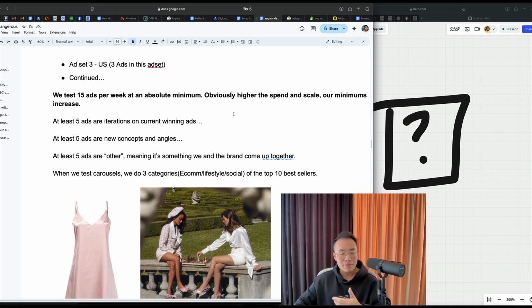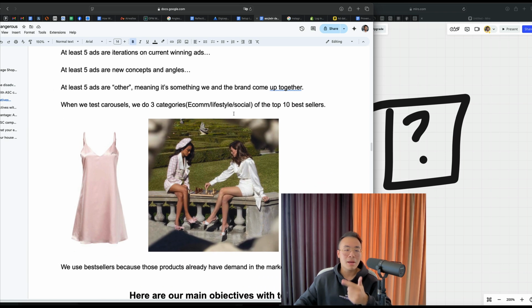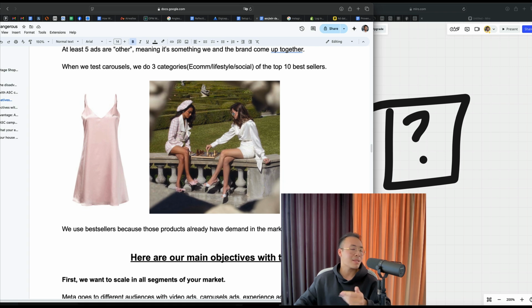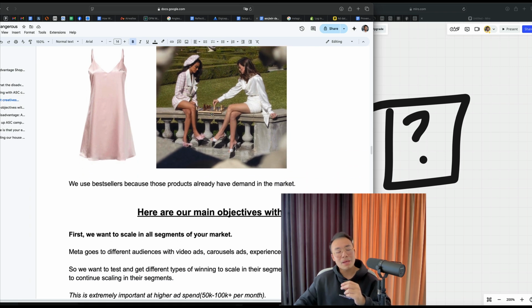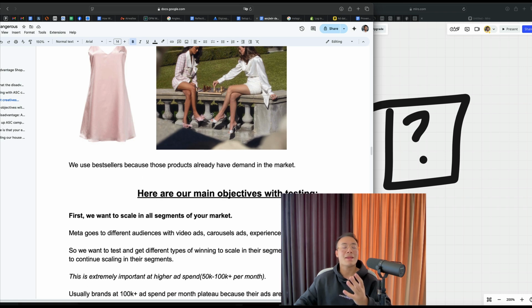And when we test carousels, we do 3 categories: e-com, lifestyle, and social, using the top 10 bestseller ads. Here are some of the examples, right? E-com, lifestyle, etc. We use bestsellers because those products already have demand in the market.